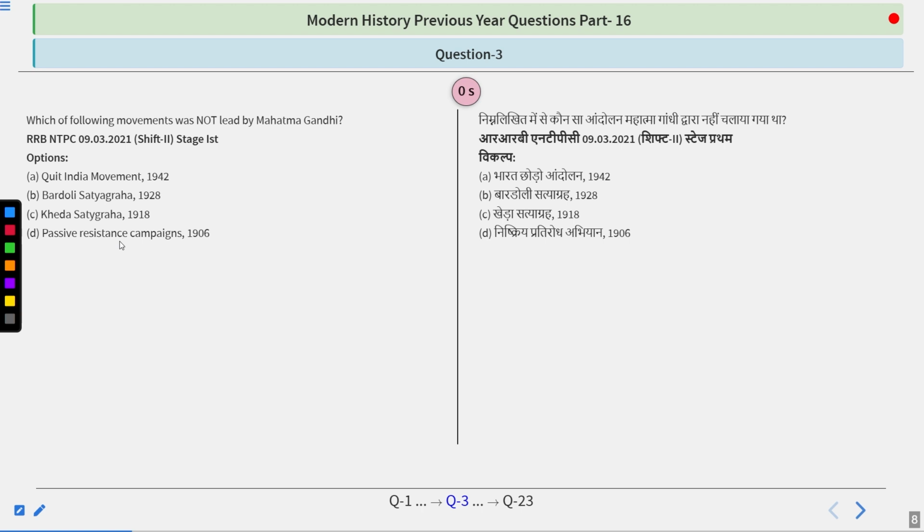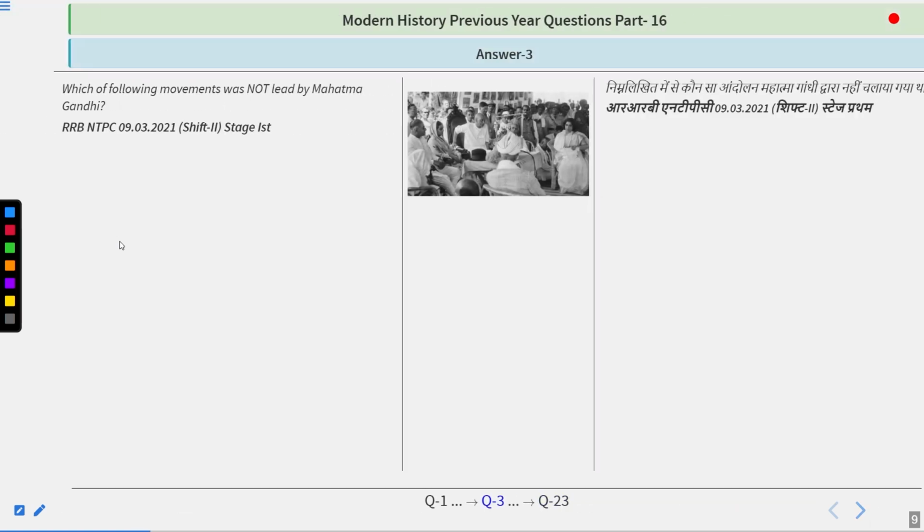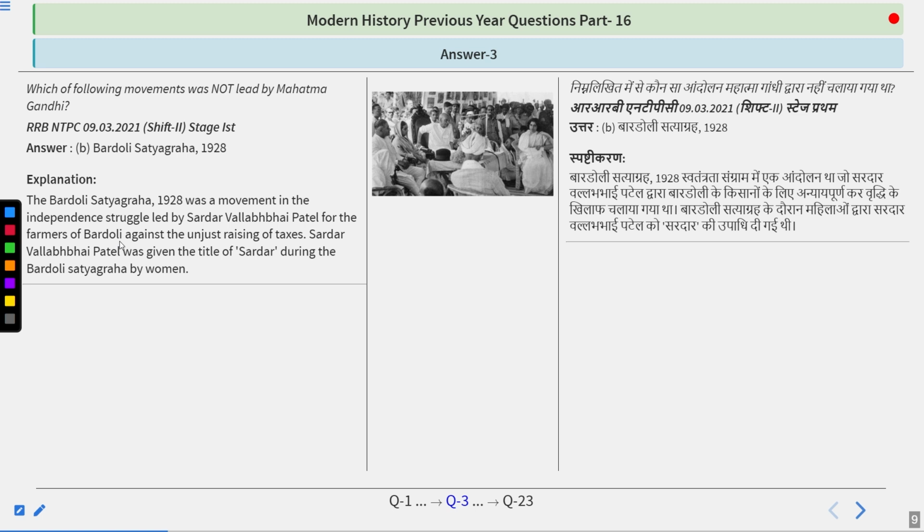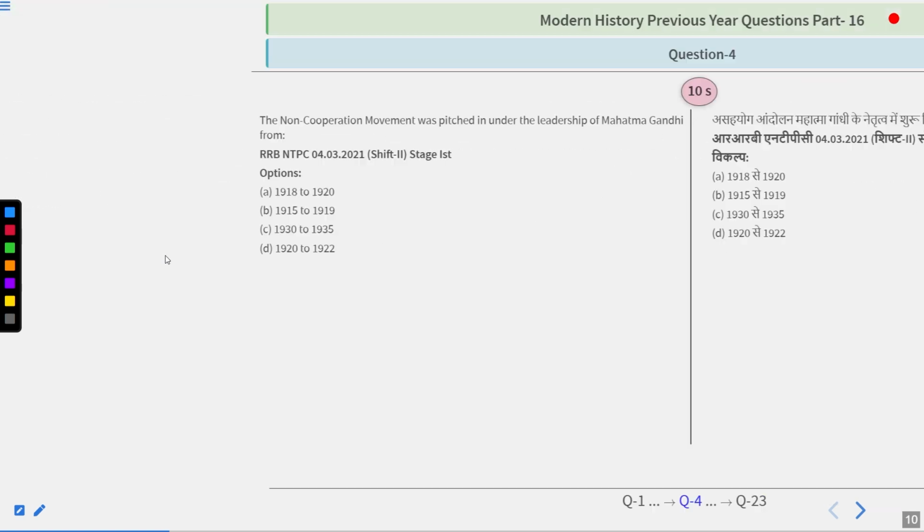Which of the following movements was not led by Mahatma Gandhi? Very simple. The answer is Bardoli Satyagraha, because it was led by Sardar Vallabhbhai Patel. Bardoli Satyagraha 1928 was a movement in the independence struggle led by Sardar Vallabhbhai Patel for the farmers of Bardoli against the unjust raising of taxes. Sardar Vallabhbhai Patel was given the title of Sardar during the Bardoli Satyagraha by women. Later on, after independence, he also became the first home minister and the first deputy prime minister of our country.